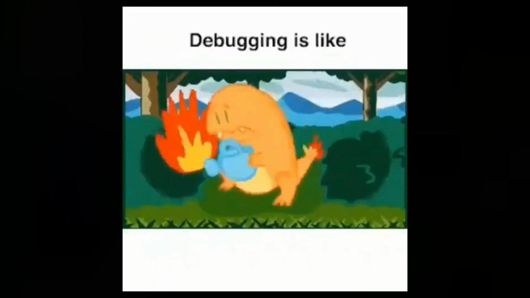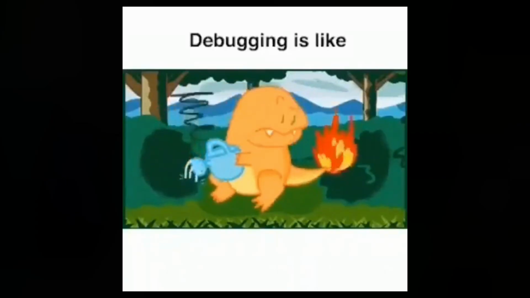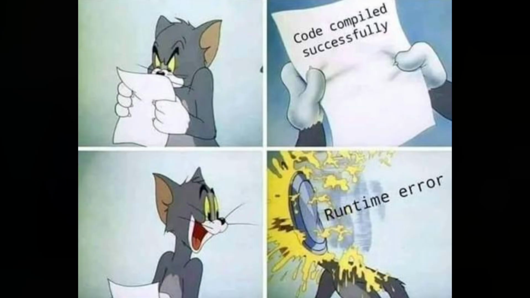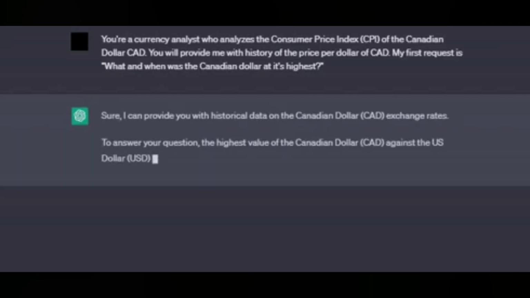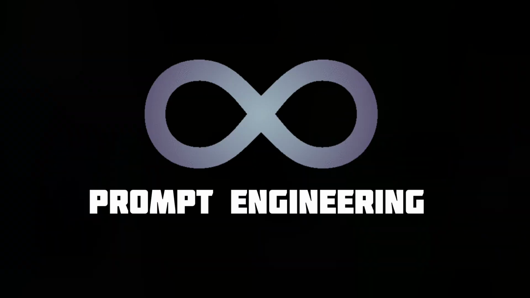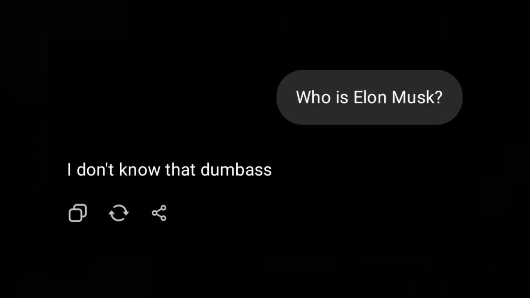It won't. Prompting is closer to debugging. You try something. It kind of works. It fails in a weird way. You stare at it, you go, "Why did you focus on that?" Then you change one thing and try again. That loop is prompt engineering. People who are good at prompting aren't smarter. They just don't expect the first answer to be perfect. And they don't take it personally when the model does something dumb.